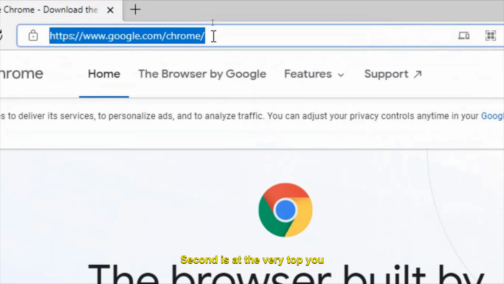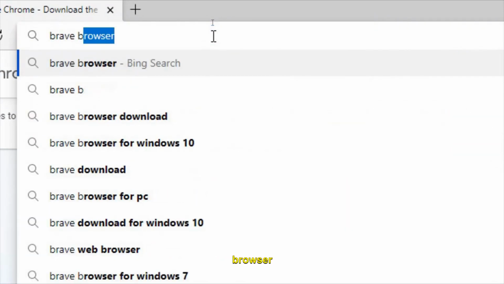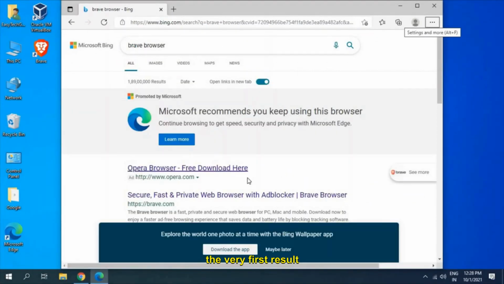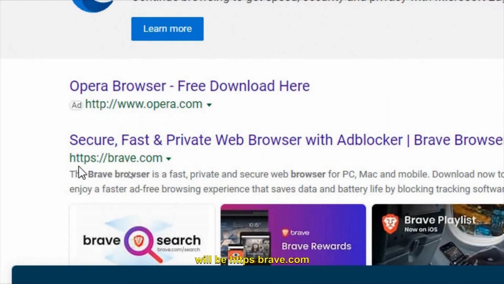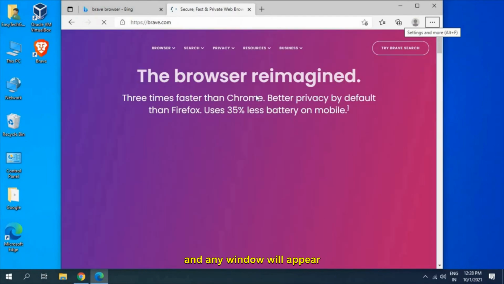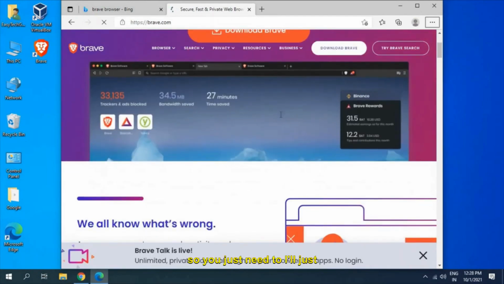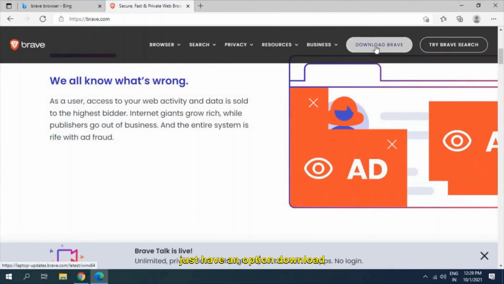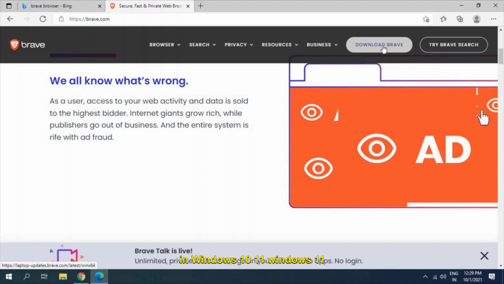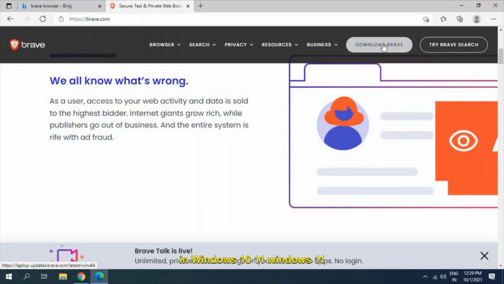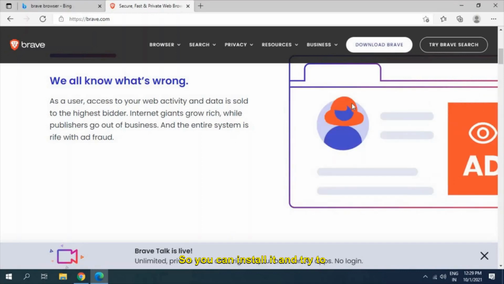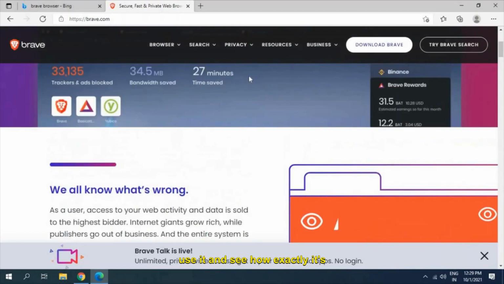Second is at the very top, you can type Brave browser and hit enter. This is also a good browser. And the very first result will be https://brave.com. So you just need to click on that and a new window will appear like this. So I'll just maximize this. At the very top, I just have an option download Brave. So this can be installed in Windows 10, Windows 11 or any other Windows or Mac computer. So you can install it and try to use it and see how exactly it's working.